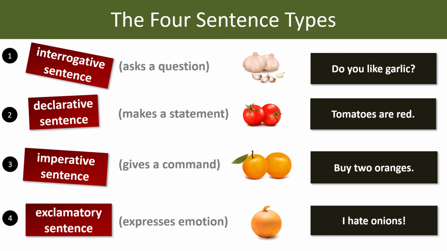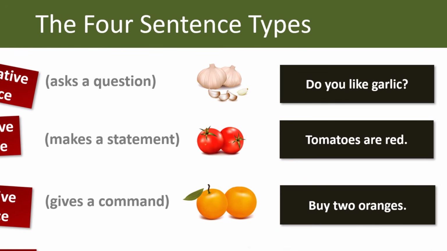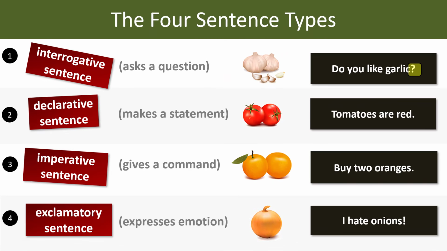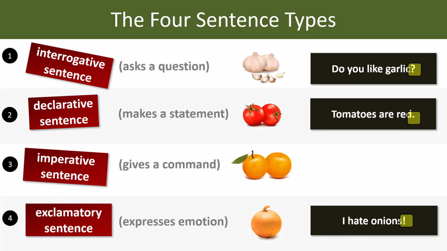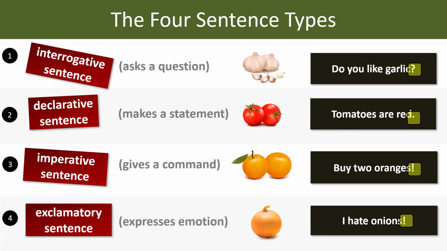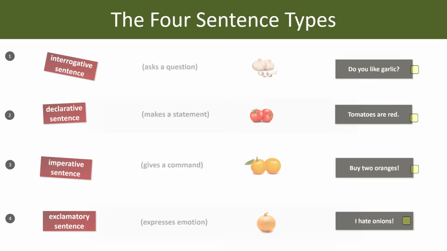I hate onions. Now, look at how each of these sentence types ends. An interrogative sentence ends with a question mark. A declarative sentence ends with a full stop, or a period if you're American. An imperative sentence ends with a full stop, and an exclamatory sentence ends with an exclamation mark. I should just say that an imperative sentence can also end with an exclamation mark, and that just makes the command more forceful. Let's do some more examples.